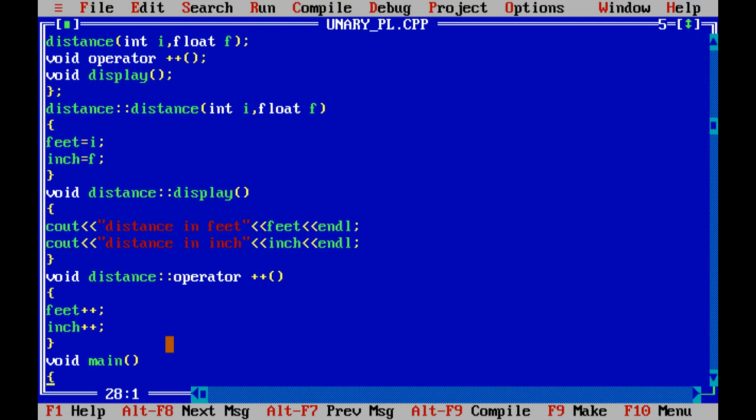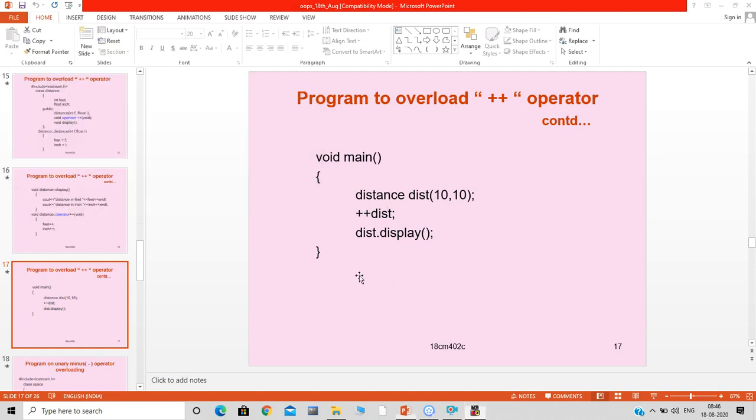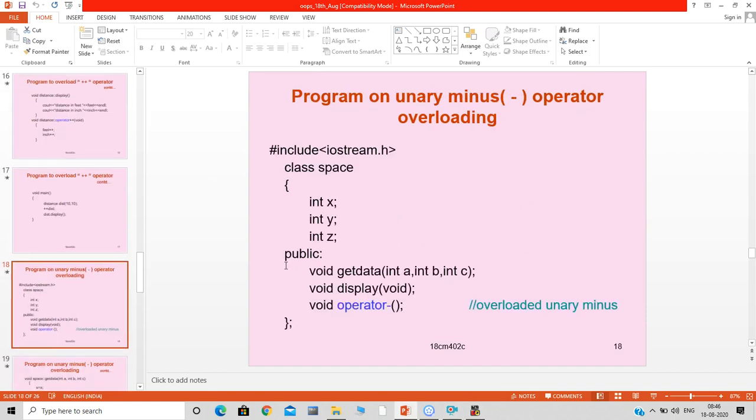Normally, this unary plus acts on a single variable, but here it acts on an object, which has two variables, and it may have any number of variables. Okay, this is unary operator overloading. Now we'll see one more example, that is unary minus operator overloading.